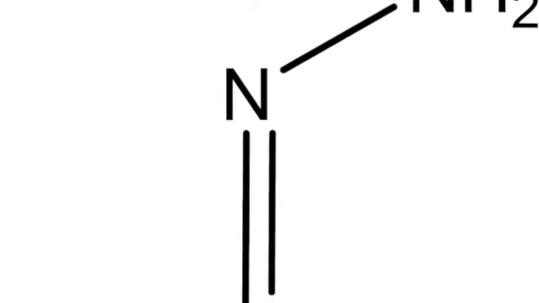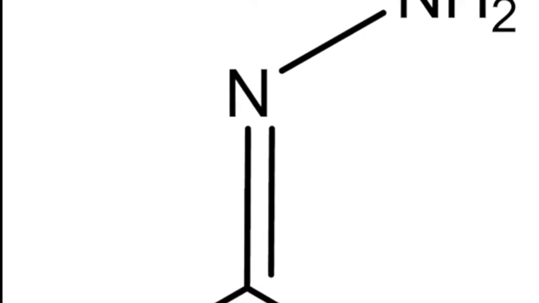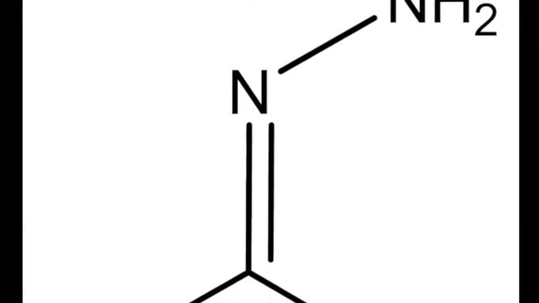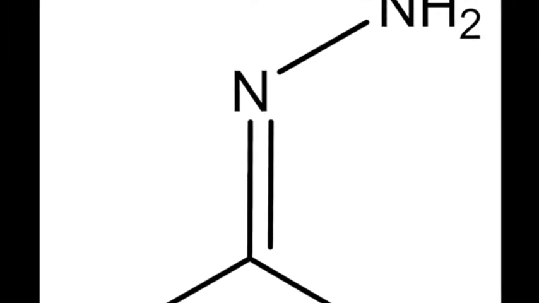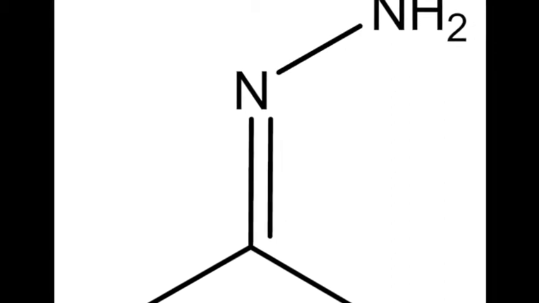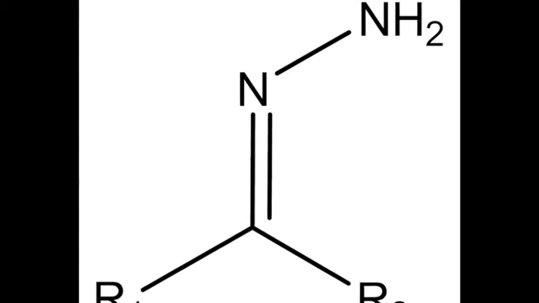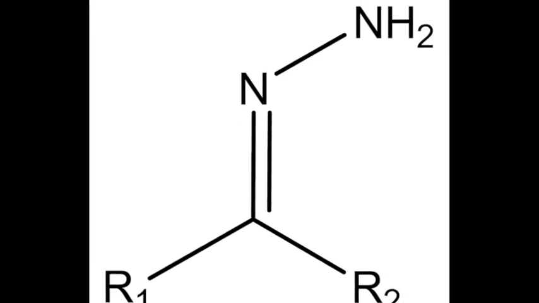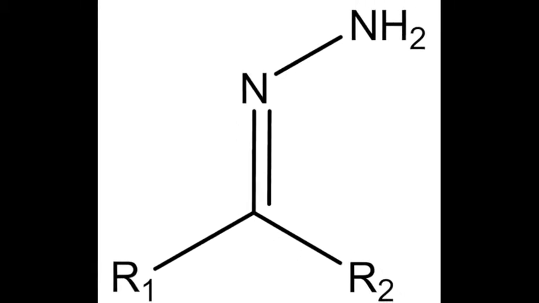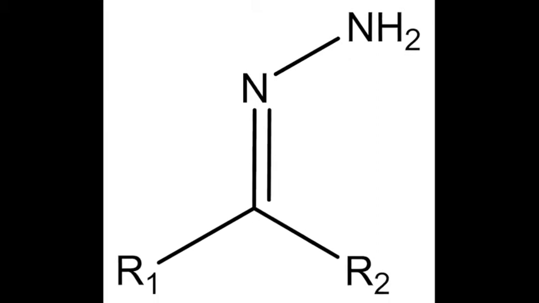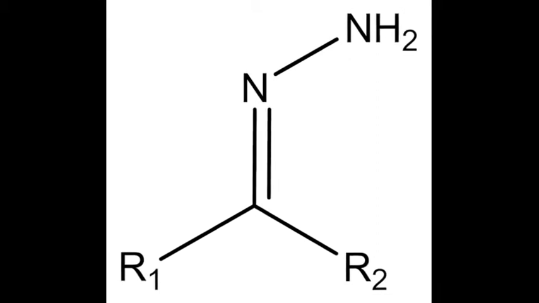There are many possible ADC linker candidates that are currently being researched, each one designed to be cleaved or to release the attached toxin in different ways. These candidates include hydrazone and peptide linkers. Hydrazones are organic compounds that consist of an amine group, a nitrogen atom, a carbon center, and 2 side chains. Due to their high sensitivity to low pHs, hydrazone linkers are designed to degrade within acidic cellular compartments.